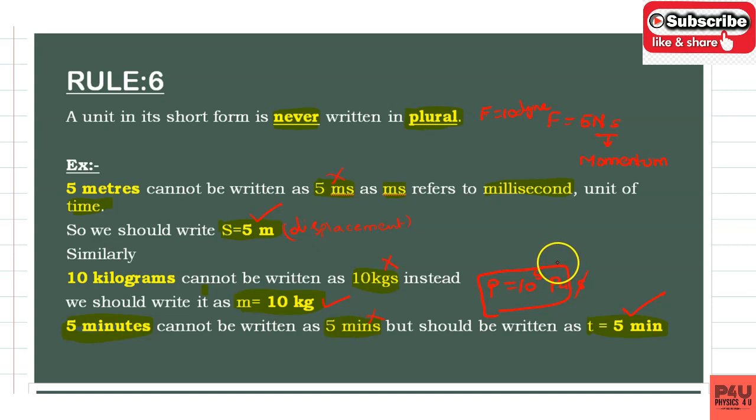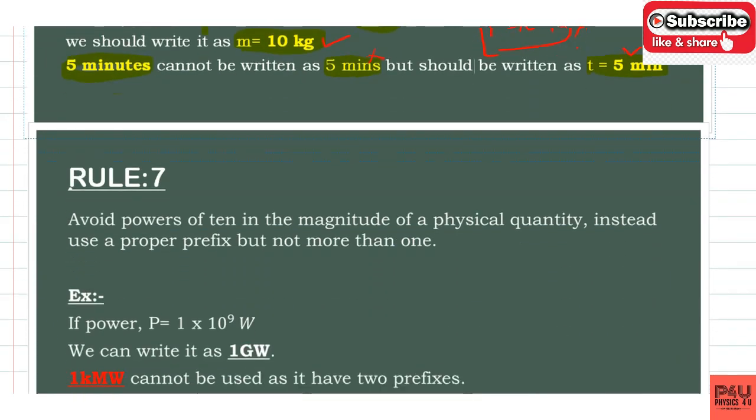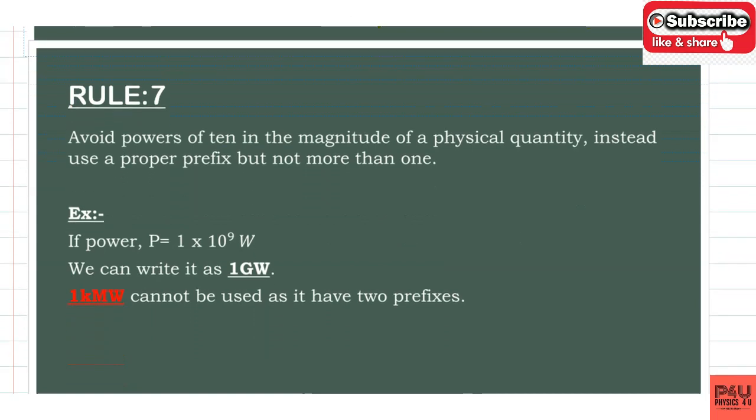Charge, when you are measuring charge, Q is equal to 1 coulomb, or 2 coulombs. You should not add s. So like that, so many examples we can take for this one. So s is not added after the unit to get the plural form.